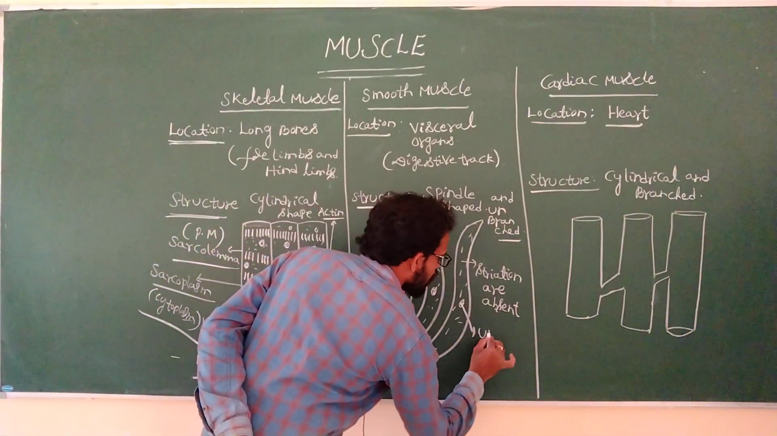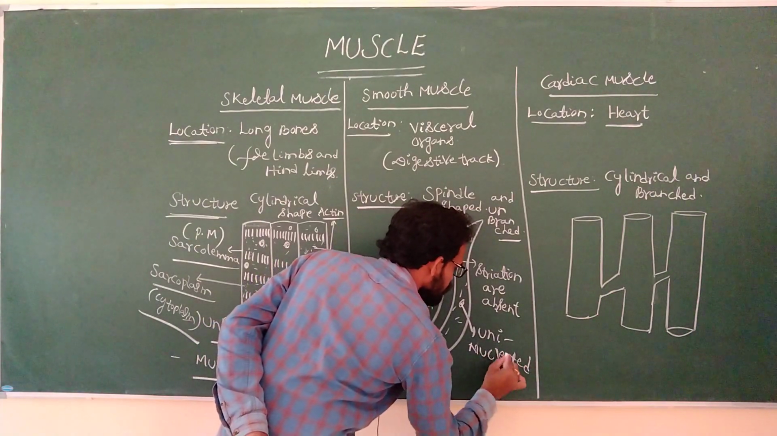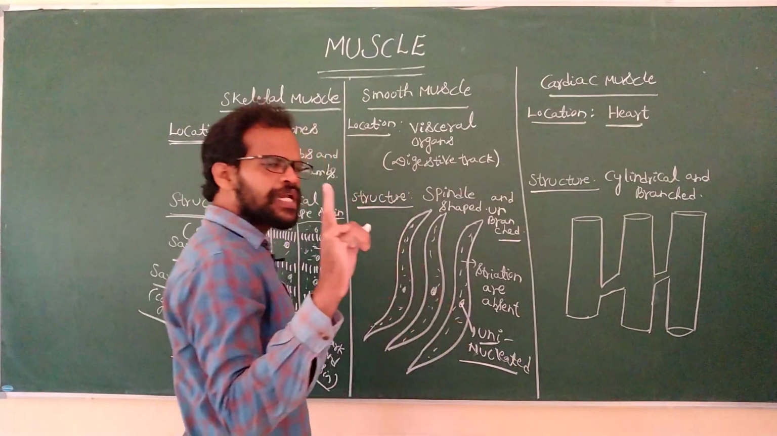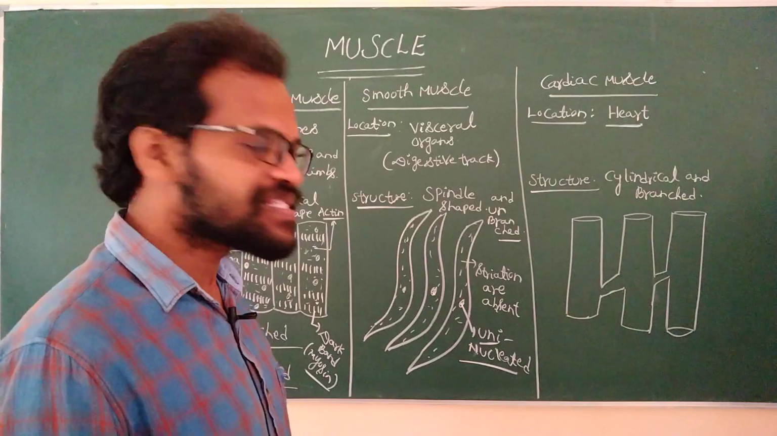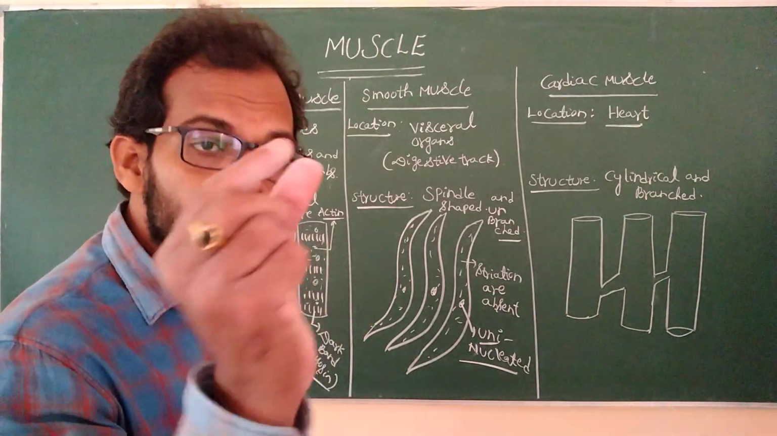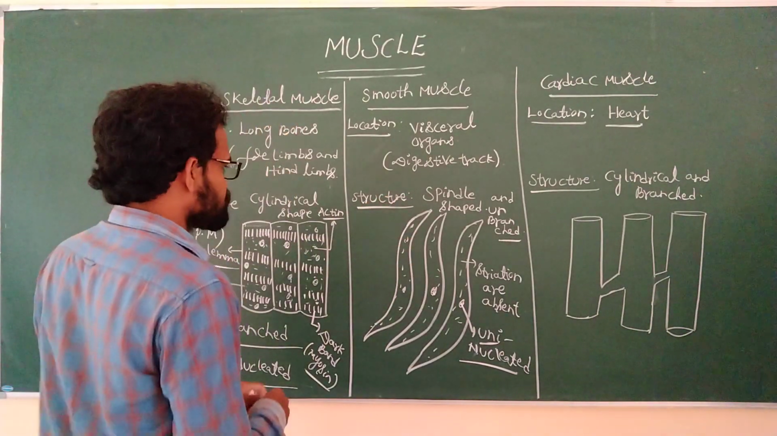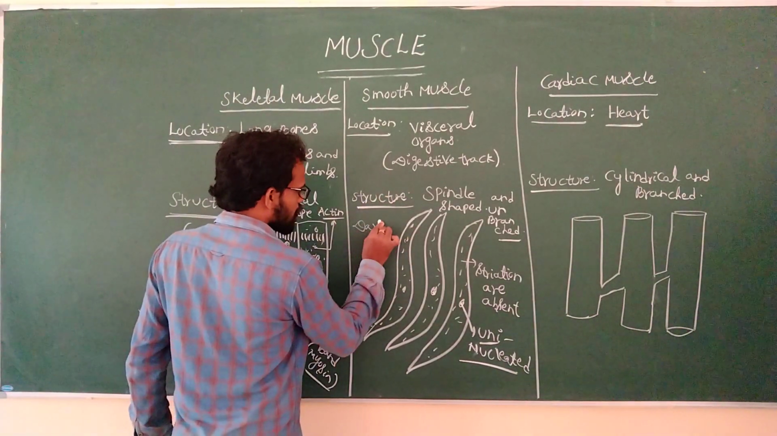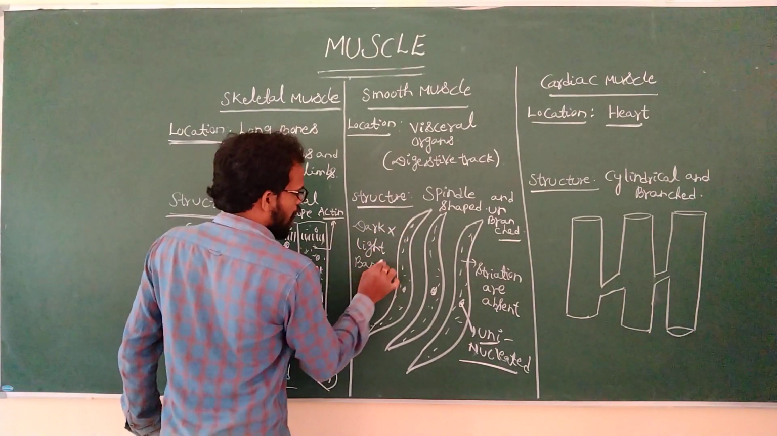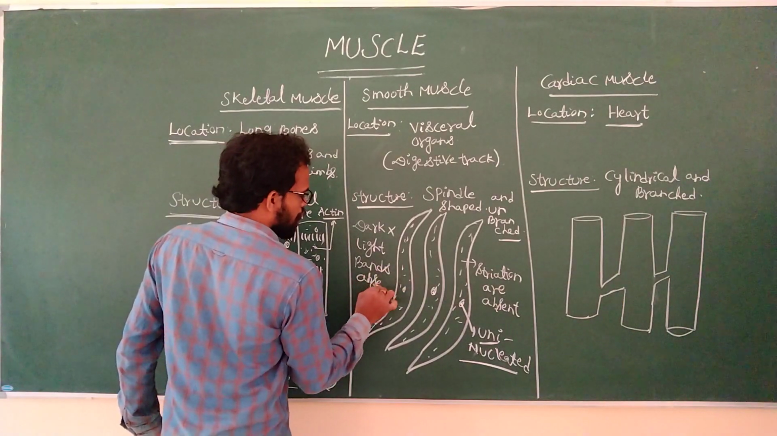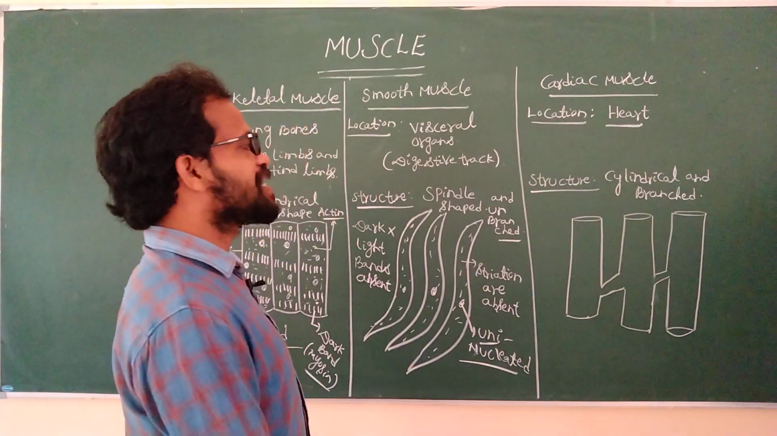Each cell consists of a uninucleated condition, a single nucleus, but the skeletal muscle is multinucleate. Each cell has more than one nucleus, but the smooth muscle consists of a uninucleated condition. The dark bands and light bands are absent. Dark and light bands are absent. It is a uninucleated condition.